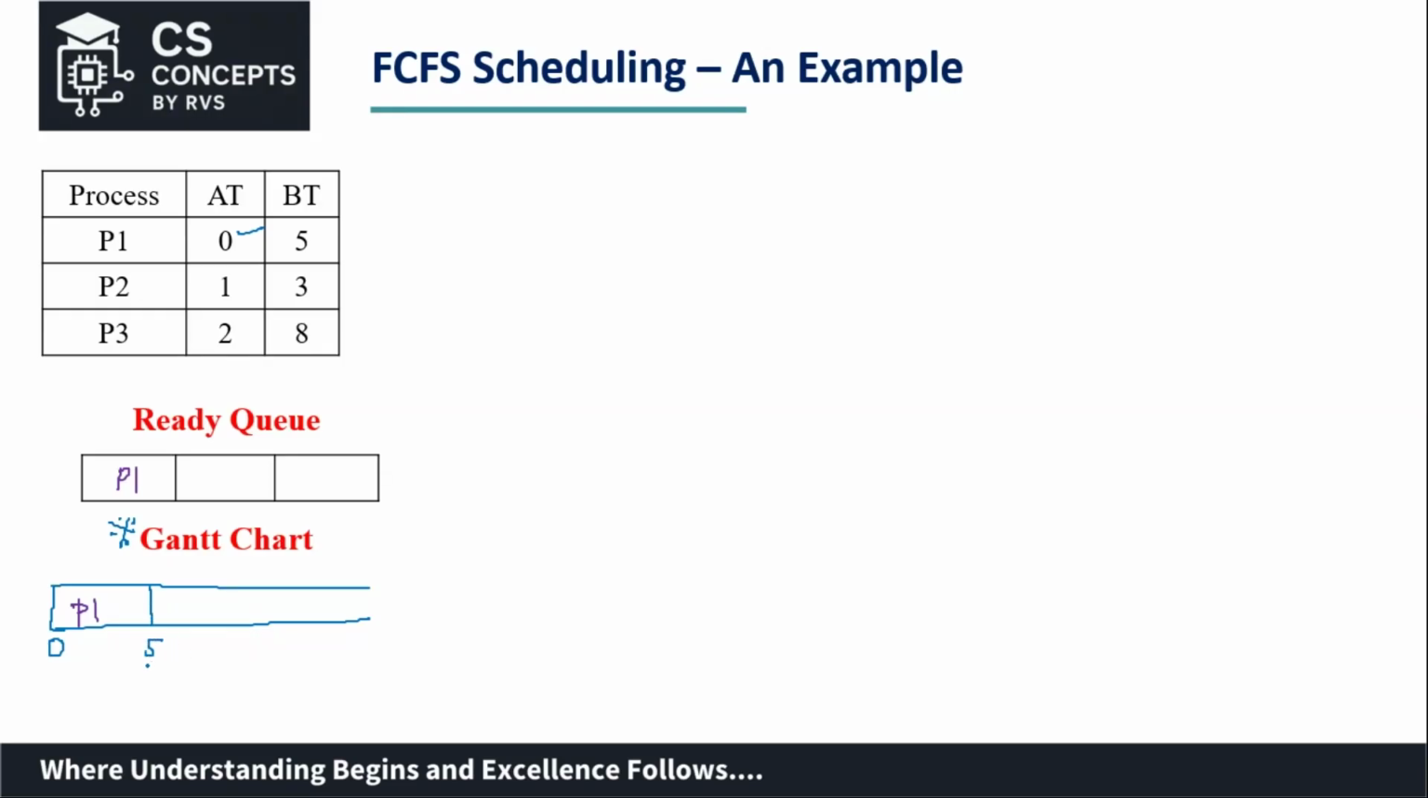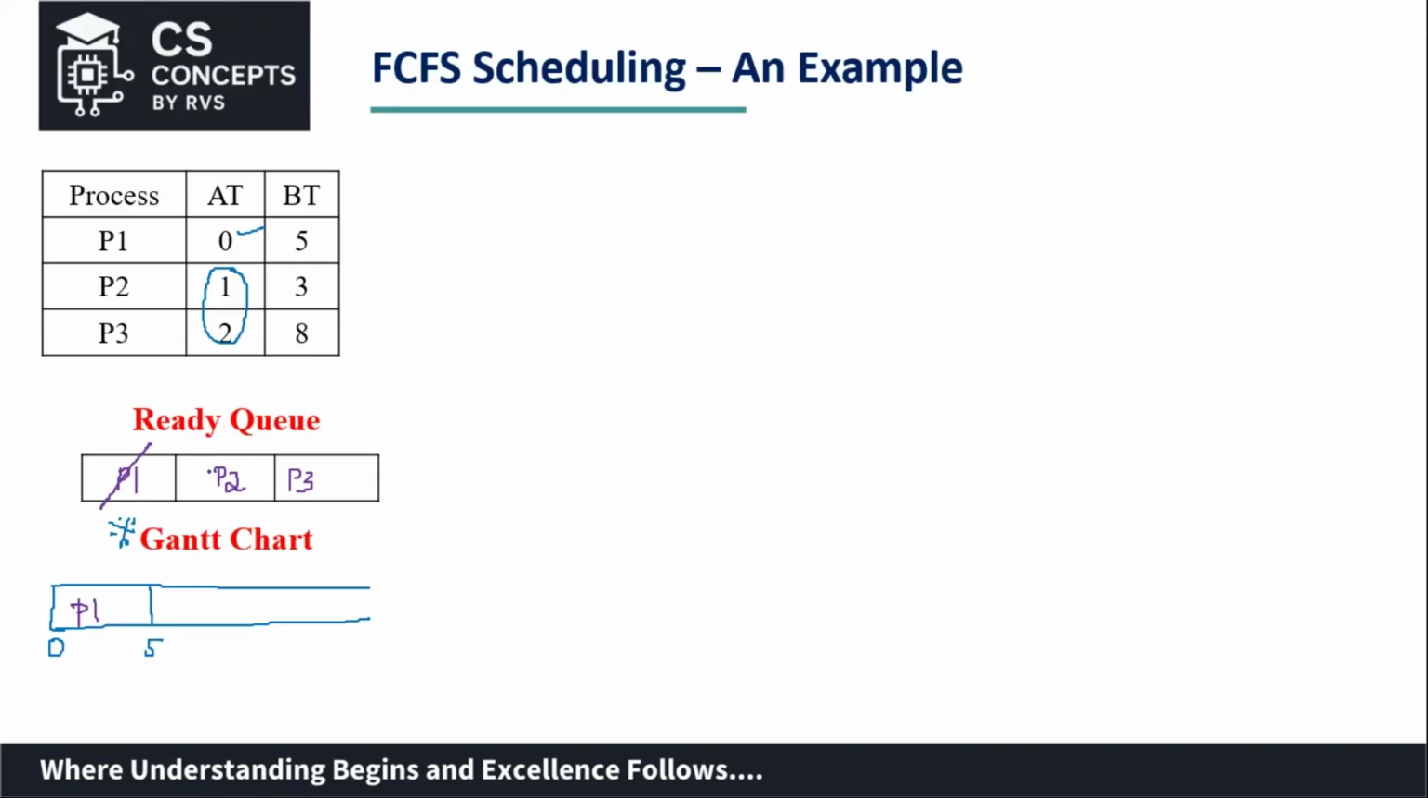During this duration, you can carefully observe in this table that the arrival times of the other two processes are 1 second and 2 seconds. Correct, which means even before P1 completes its execution, P2 and P3 will enter the ready queue. And P1 already left the ready queue. Now, what is in front for the CPU? We have P2.